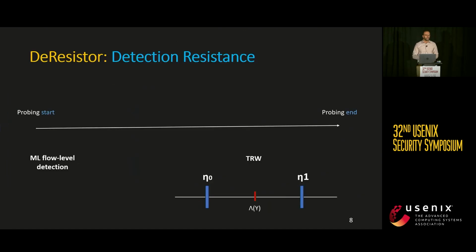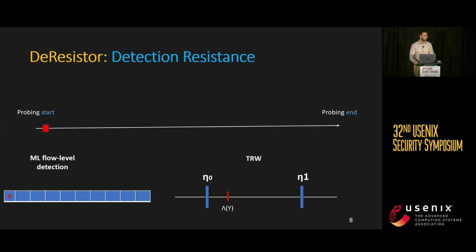Now, let's suppose that the client is trying to probe the censor. The first probe will be detected by the machine learning flow-level detector, which means the likelihood value of the TRW will get closer to making a blocking decision by getting closer to the threshold eta 0. If the client continues to blindly probe the censor, the TRW will most likely converge into a blocking decision.